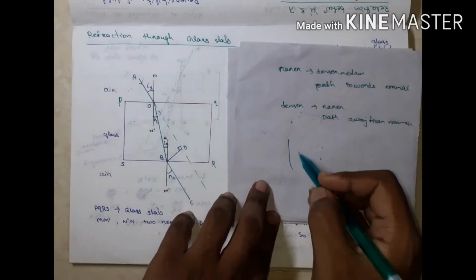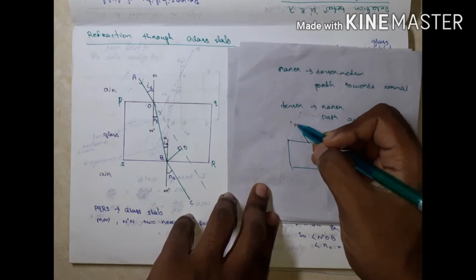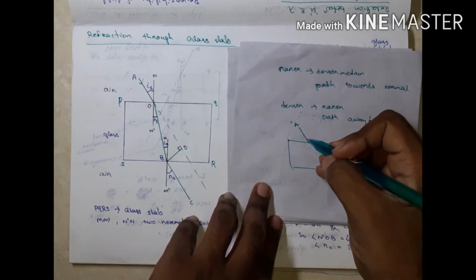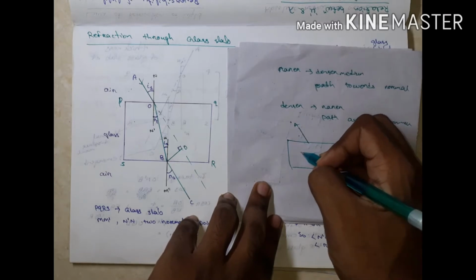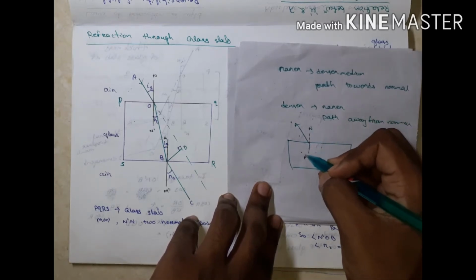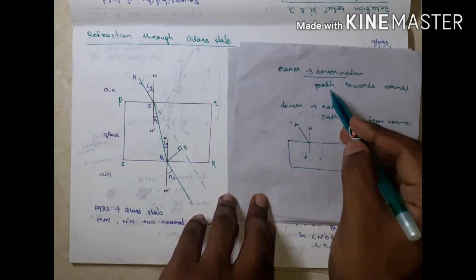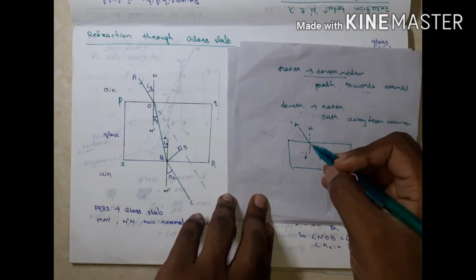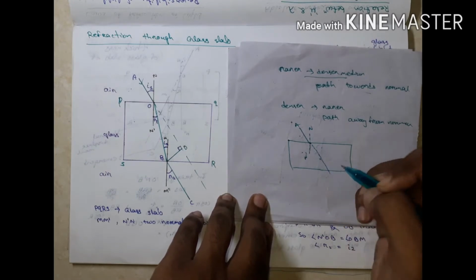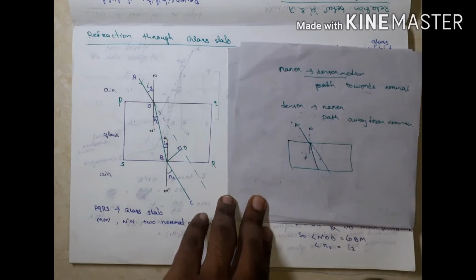Listen, I already described here. This is ray A. The light from A travels to denser. It is the what? Normal N dash. Due to rarer to denser, the path bends toward the normal. It is its original path, but it is toward the normal, then it will follow this path.